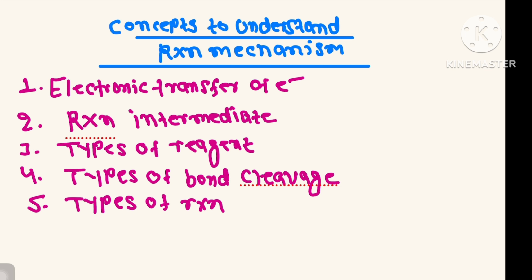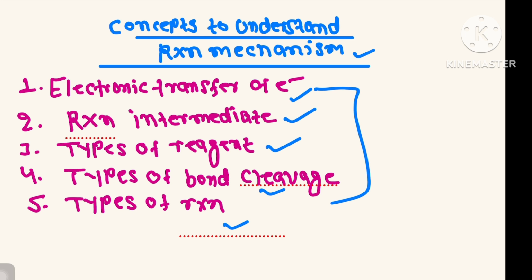In this lecture, I'll talk about concepts to understand a reaction mechanism. We can easily understand a reaction mechanism when we know about these concepts. On the basis of these concepts, we can easily learn a reaction mechanism. At first, we will talk about electronic transfer of electron, reaction intermediate, after that types of reagent, types of bond cleavage, types of reaction.